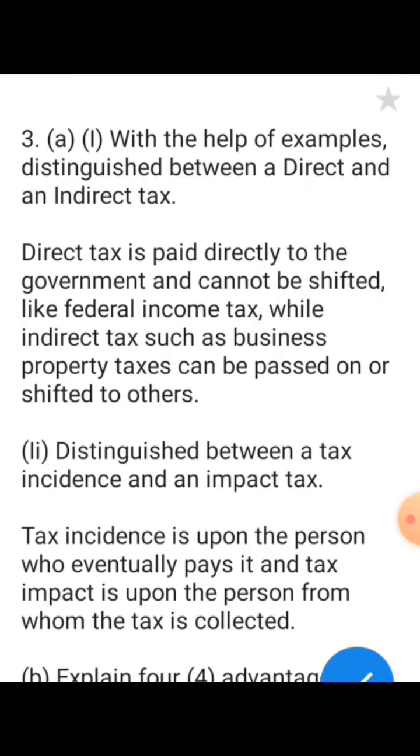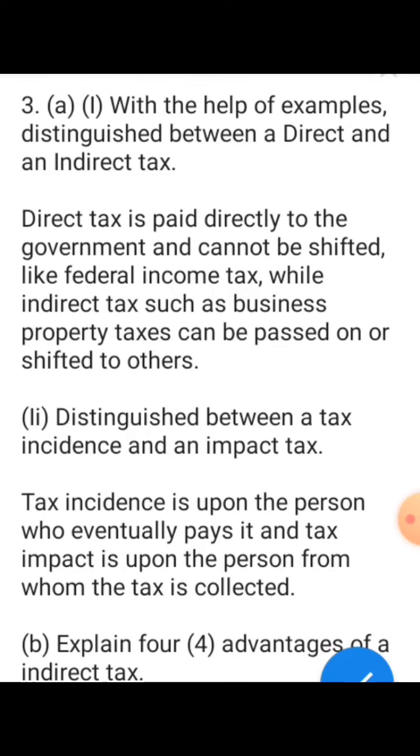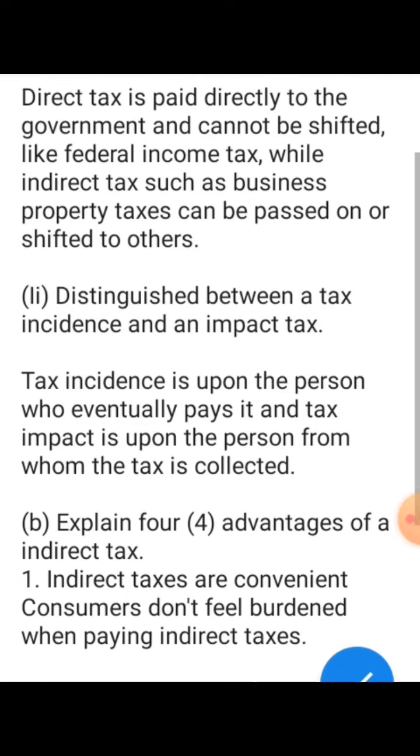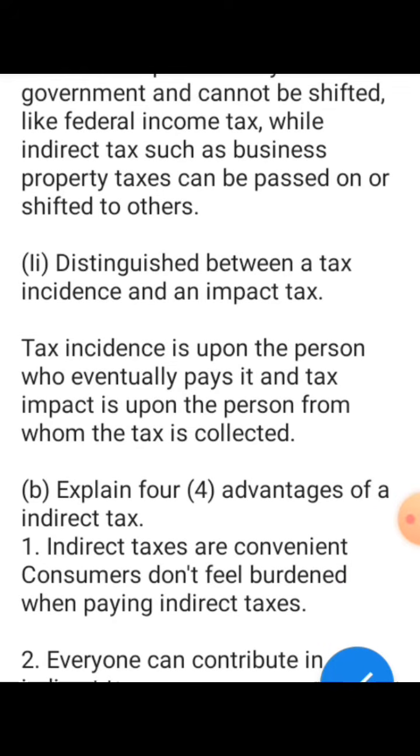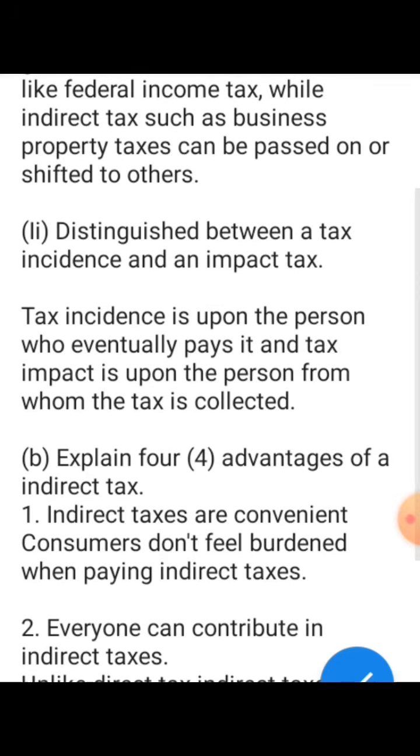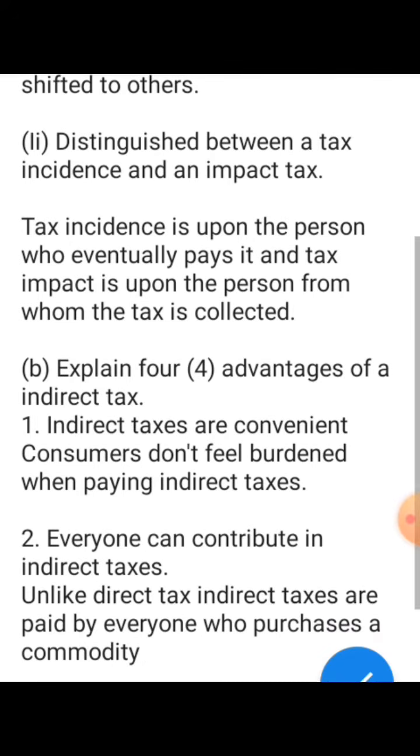Now, the second part is to distinguish between a tax incidence and an impact tax. Don't forget that the third question says with the help of examples. The example of a direct tax is federal income tax. The examples of indirect tax are property taxes and business taxes. Distinguish between a tax incidence and an impact tax.